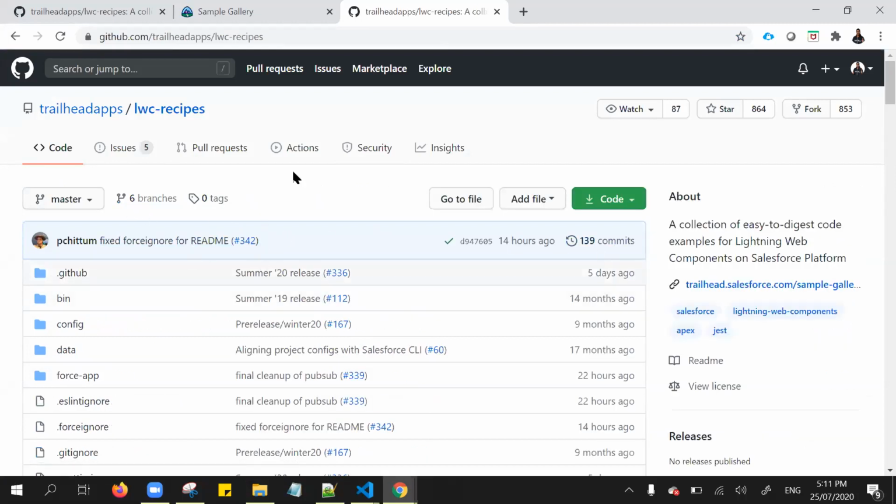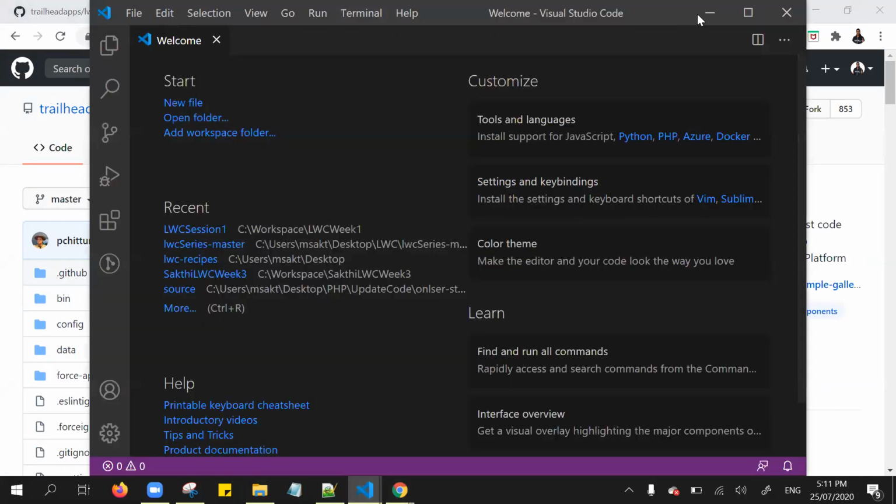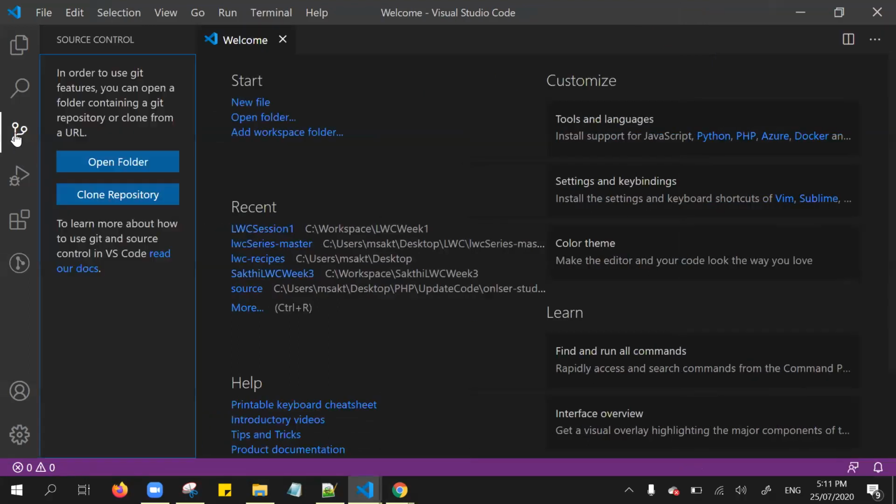If you want to get these resources into your Visual Studio Code, either you can download them as a zip file or copy this GitHub repository and open your Visual Studio Code. Then go to the source control. Make sure before going there that you install Git also.